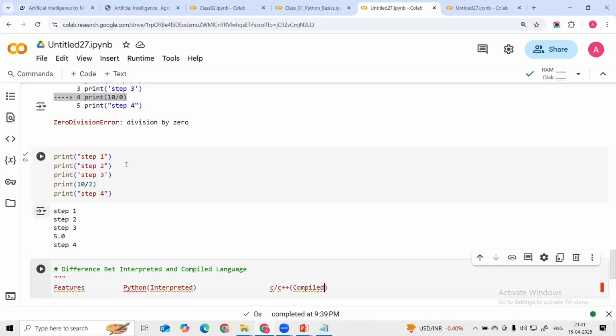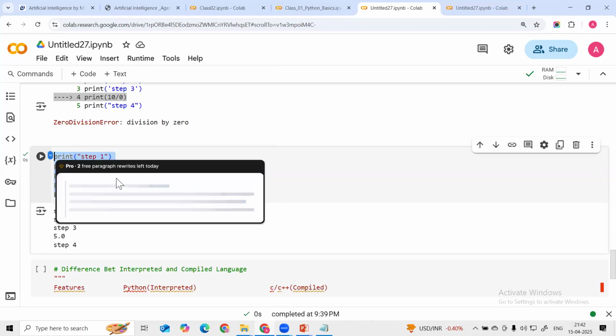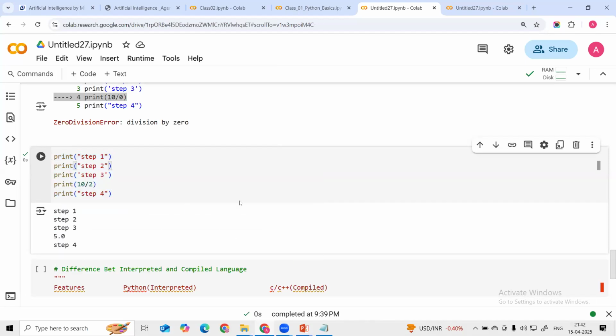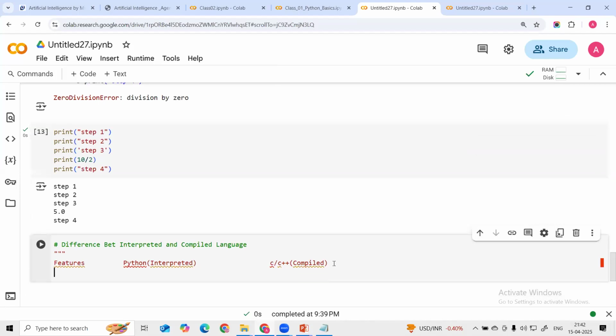So here, guys, Python is interpreted, which means beforehand we do not need to compile it. It will execute line by line. It does not need to be compiled. But in the C language we have to compile this code beforehand. Then after the compilation we are going to run it. So here we are going to see the difference.